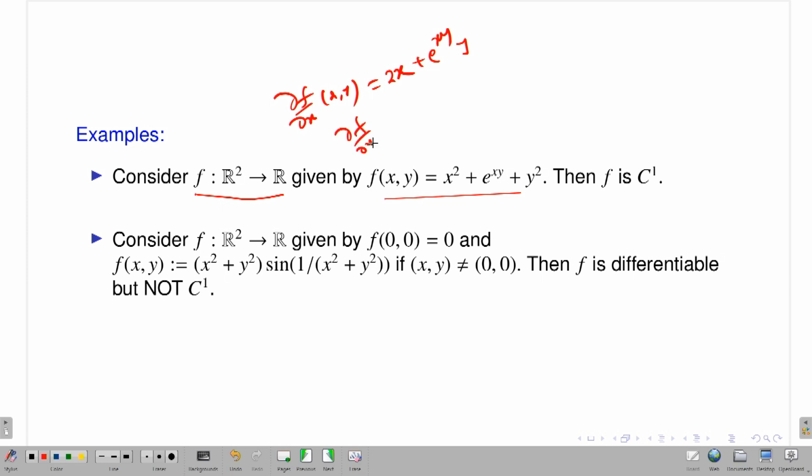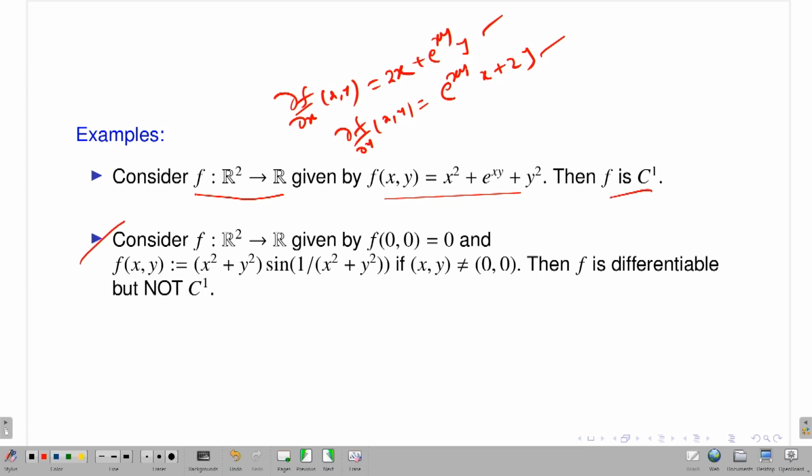And what is del f del y at (x, y)? x square is a constant, so when I am talking about the partial derivative of f with respect to the y variable, keep x constant. So the first term is 0, the second is e to the power xy times x, and then 2y. Now both first order partial derivatives exist and they are also continuous, because what? They are combinations of polynomials and exponentials, and these are very nice, continuous functions. So this is continuous, this is continuous. Therefore, for the given function, both first order partial derivatives exist and are continuous, so by the definition f has to be C1, that means f is a C1 map.